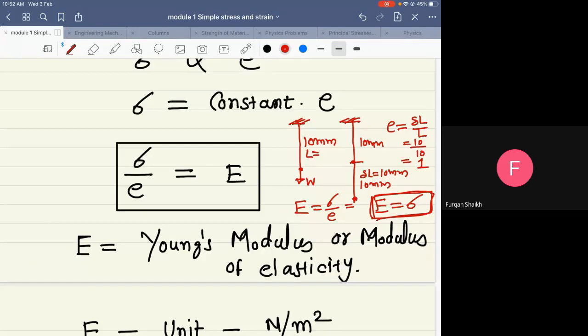So if a material is stretched double, its original length is L and it becomes 2L, whatever stress we get at that time is nothing but the Young's modulus. So you have to remember, it is a very large value of stress.